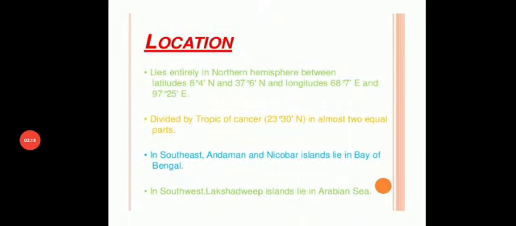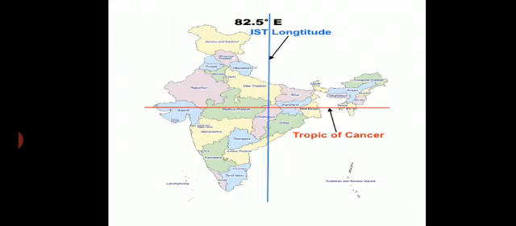Okay, I'll explain this to you with the help of a map. This line, the red line, shows the Tropic of Cancer. Fine. And Andaman and Nicobar is also clear, and Lakshadweep.